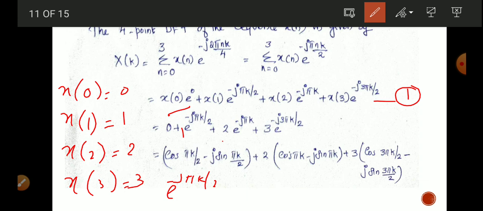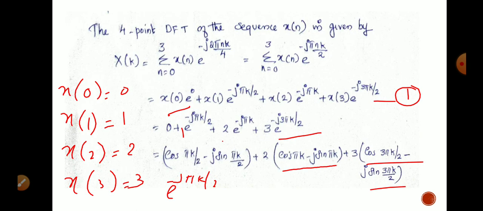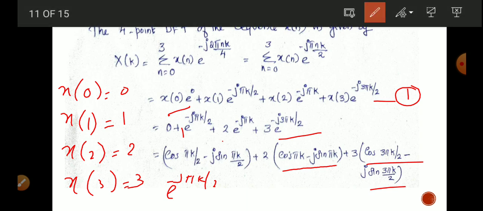Similarly, e raised to minus j pi k can be written as cos pi k minus j sin pi k, and e raised to minus j 3 pi k by 2 as cos 3 pi k by 2 minus j sin 3 pi k by 2. Then at k equal to 0, substitute the value of k as 0 in this equation. We can write this equation as equation 2.